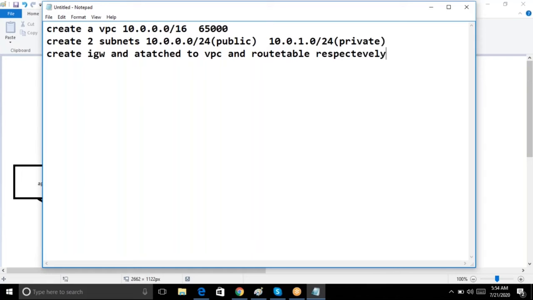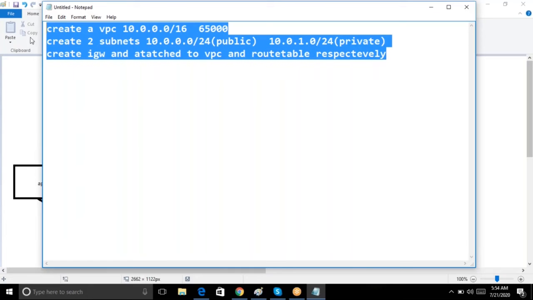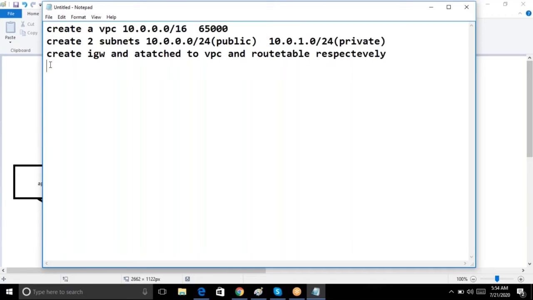So guys, already I showed this. This one also, up to here, I already showed you how to do that. Nothing from your end, simply you have to do the same, repeat. Now, detach default route table from